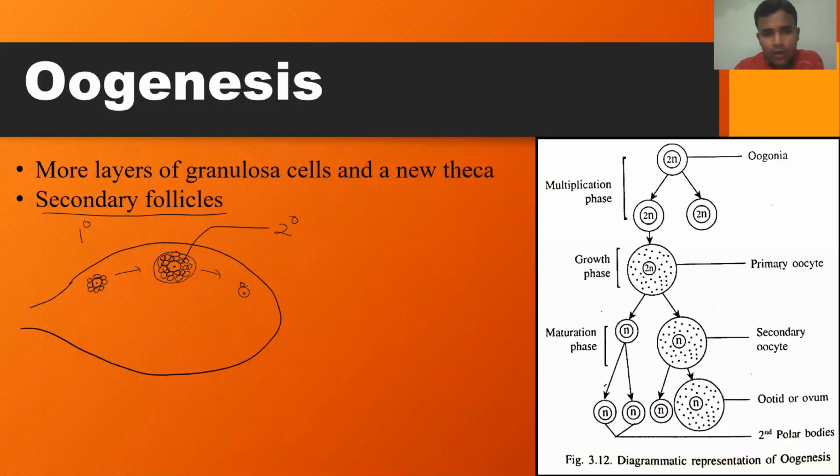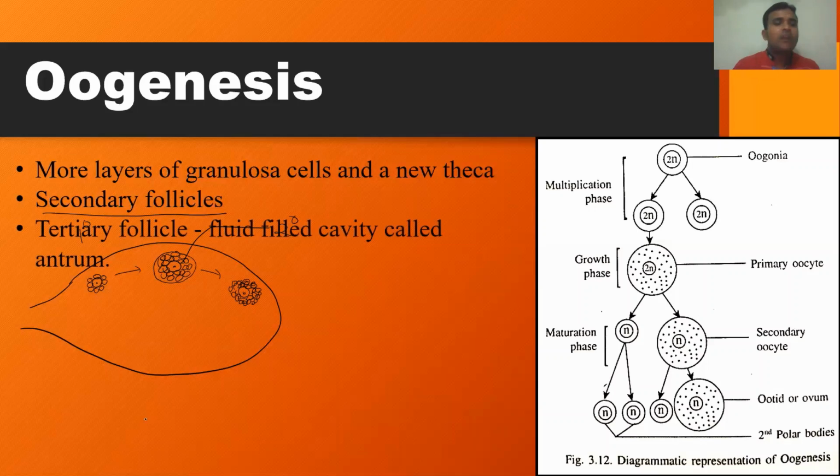So now a few more granulosa cells are formed, along with the formation of an internal cavity. Like this, the tertiary follicle is developed. At the time of tertiary follicle development, what happens? There will be the formation of a fluid-filled cavity within the ovarian follicle. This primary oocyte has continued its meiosis 1.